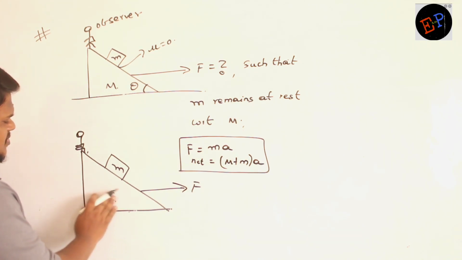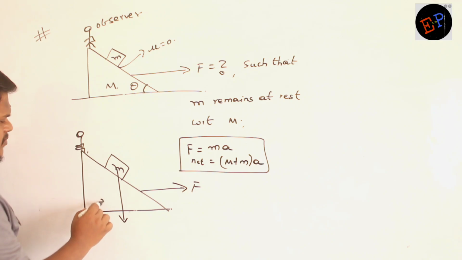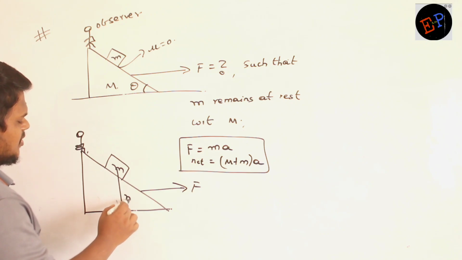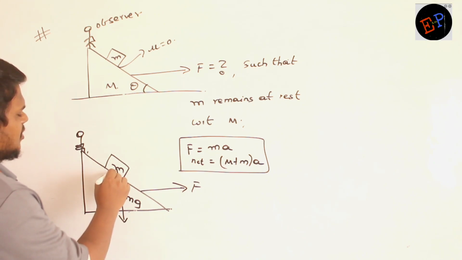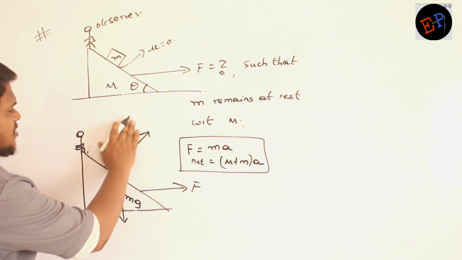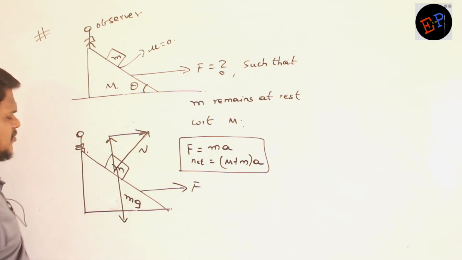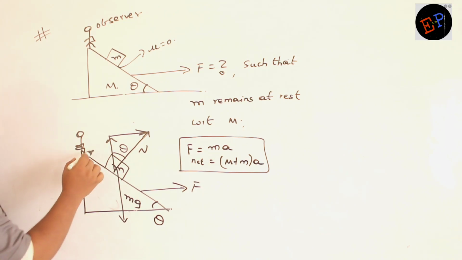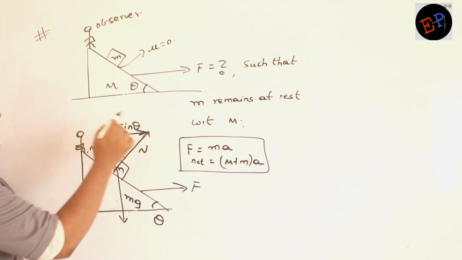Now, how many forces are acting on this small m? First of all, its own weight small mg will be acting in downwards direction. Then a normal reaction N also will be acting. And this normal reaction N I can split into 2 components. If this is angle theta, this is also angle theta. Adjacent side is N cos theta, opposite side is N sin theta. Are you able to understand?